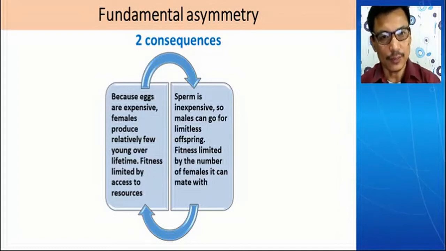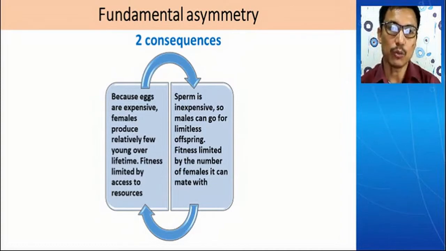However, the female, since its eggs are expensive, is very choosy. Means out of 10 males, it will choose only one male which is strong and at the same time is very healthy, good genes. So overall the good qualities are there in the male.